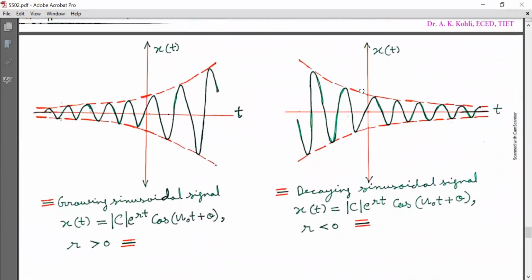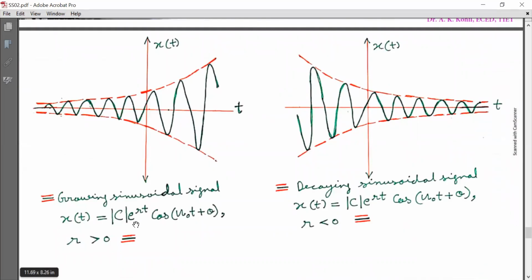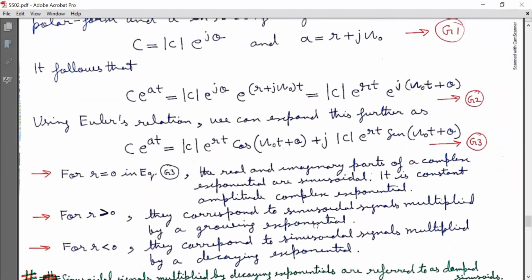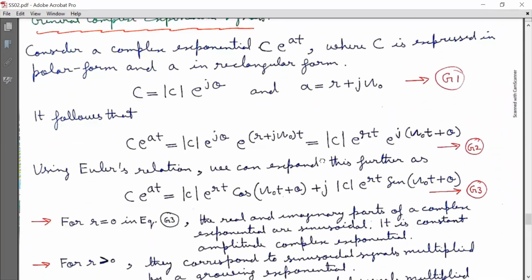Now I will plot these. Now x(t) = |C| e^(rt) cos(omega naught t + theta). If r is greater than 0, then this is a growing sinusoidal signal. Look at this. And now if x(t) = |C| e^(rt) cos(omega naught t + theta) and r is less than 0, then it is a decaying sinusoidal signal like this. So this is the graphical representation of the sinusoidal signal.